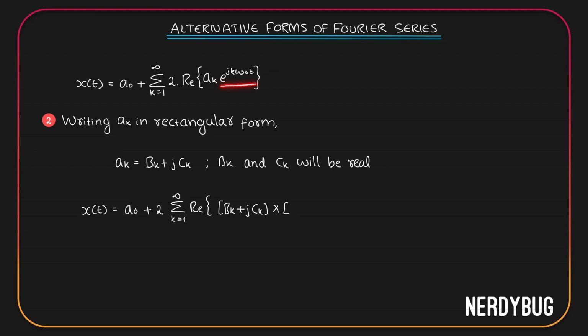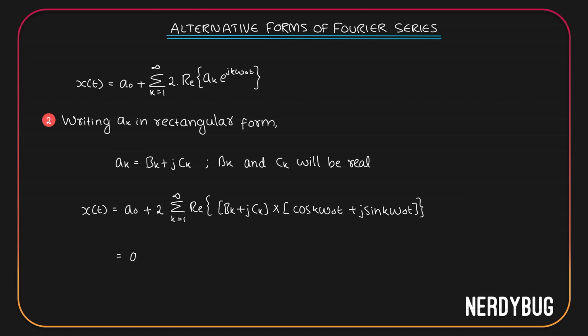I am going to use Euler's formula and write it as cos k omega naught t plus j sin k omega naught t.